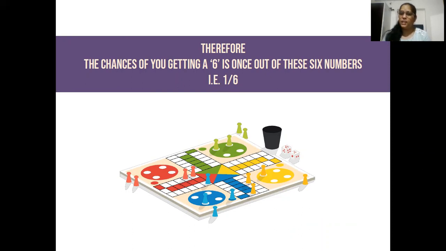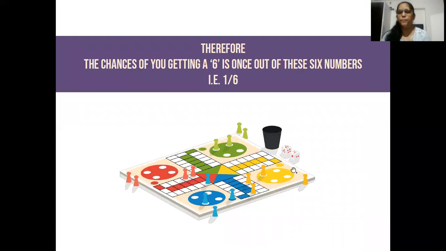And what is the desired number of possible outcomes? So just think, what are the chances, because we want 6, right? So our desired output is 6. How many chances are there that you get 6 only? It is only one chance, because 6 is written on the dice only once. So if you throw the dice, there is only one chance that you get the number 6 which you want, because it is written only one time.